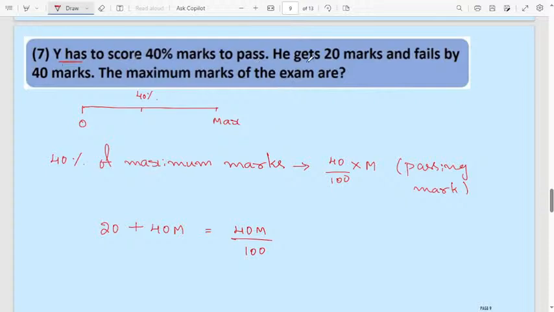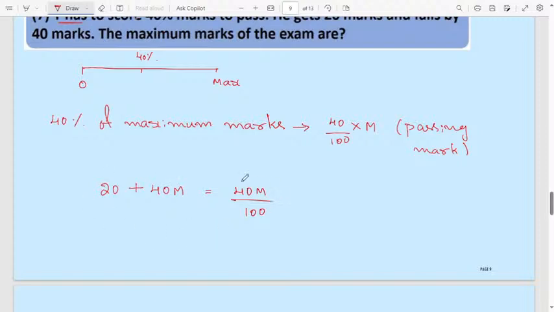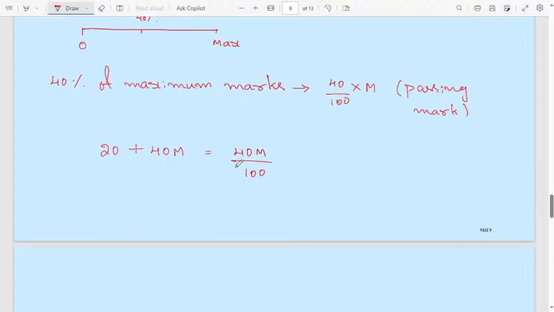Then Y gets 20 marks. He got 20 marks. Then failed by 40 marks. Failed by 40 marks means he needs 40 marks more to get passing marks. This will be equal to passing marks. This is the failed mark. I will write here, this is the failed mark. Correct now?